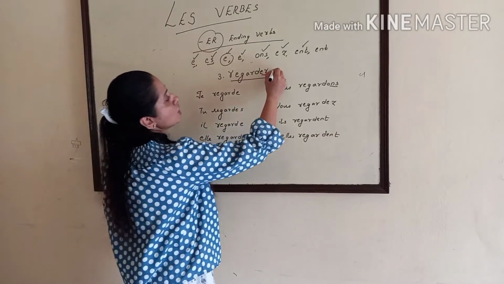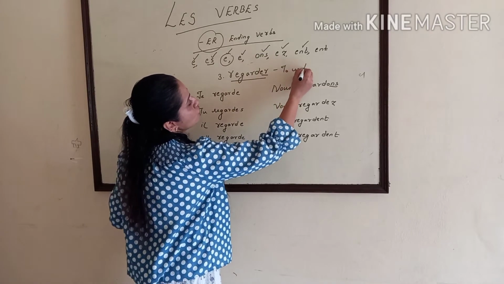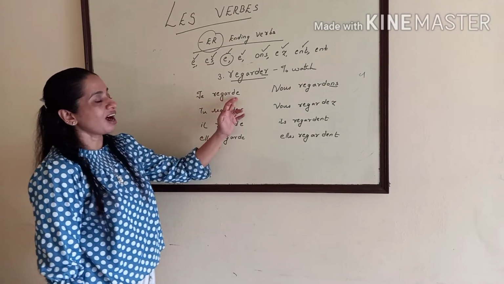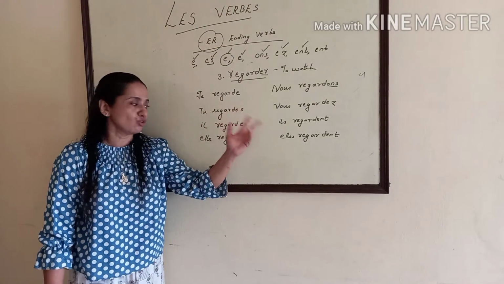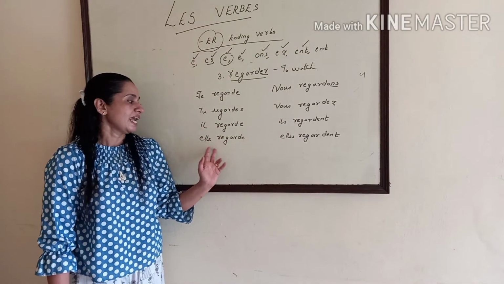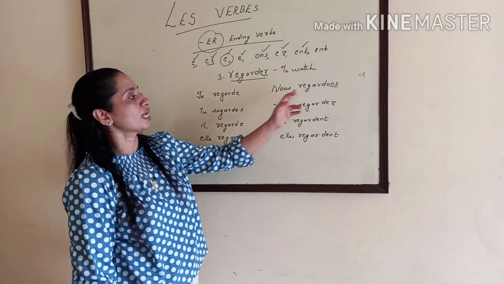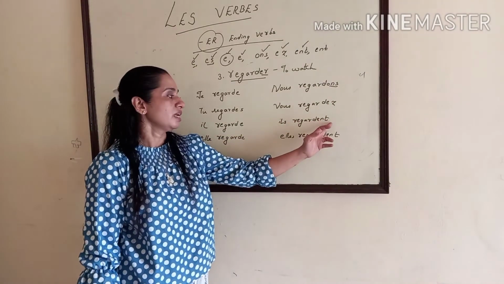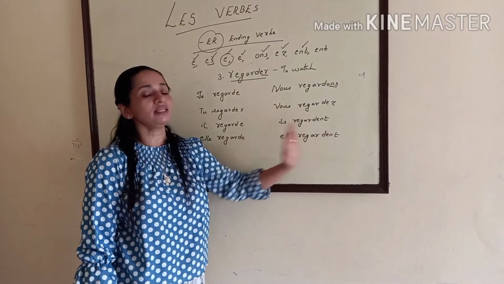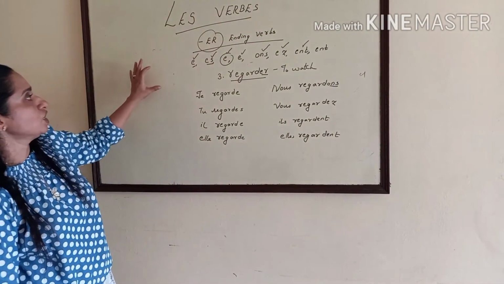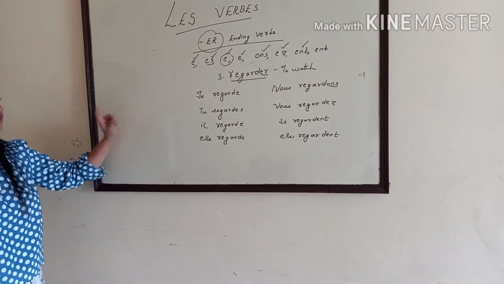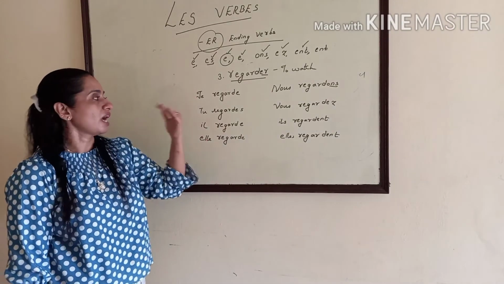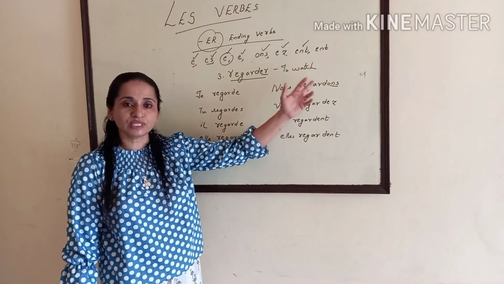So what are the conjugated forms? Regarder means to watch, to watch something, to watch TV and all. Je regarde, I watch. Tu regardes, you watch. Il regarde, he watches. Elle regarde, she watches. Nous regardons, we watch. Vous regardez, you watch. Ils regardent, they watch. Elles regardent, they watch. So which are the three verbs we learned today? First one is parler, to speak. Aimer, to love. And regarder, to watch or to see.